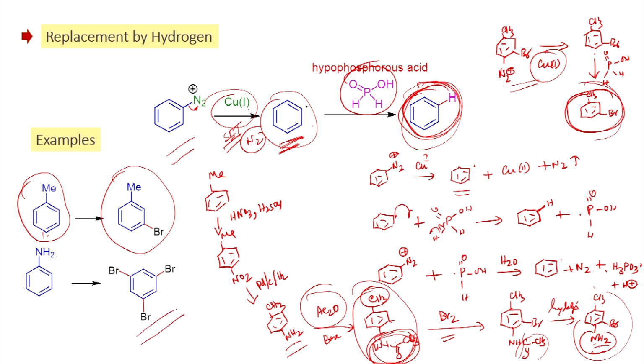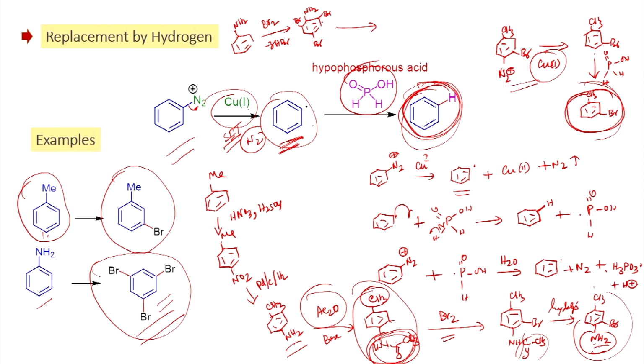Now, let us look at another example. You have here aniline. How will you convert it into tribromobenzene? This is also a very useful compound. When you have the aniline, you can try to do bromination. When you do the bromination, you will have this compound.